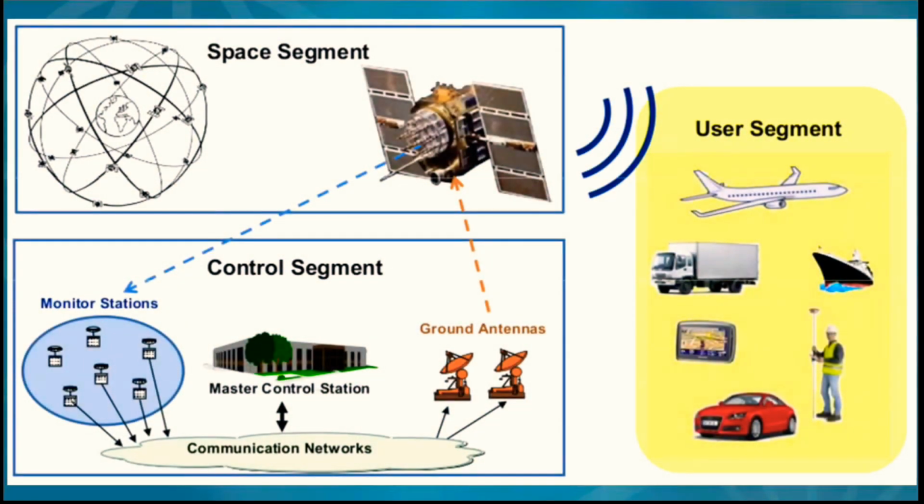This is the architecture of the global positioning system. The architecture of the global positioning system consists of three segments or units, namely the GPS space segment, the second one the GPS control segment, and the third one the GPS receiver or user segment.